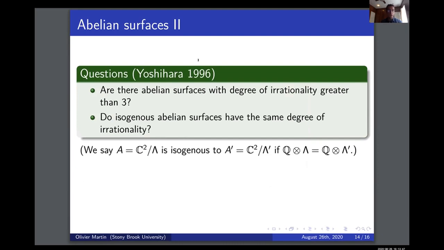So what Yoshihara asked in 1996 is if there are Abelian surfaces with degree of irrationality greater than 3, and he also asked if isogenous Abelian surfaces have the same degree of irrationality. So I'll just remind you that if you have 2 Abelian surfaces, they're written as some quotient of C2 by some co-compact lattice. If the co-compact lattices are commensurable, so when you tensor them with Q, you get the same lattice, then we call the quotients isogenous to one another. So an isogeny basically is a surjective morphism between Abelian varieties with a finite kernel.